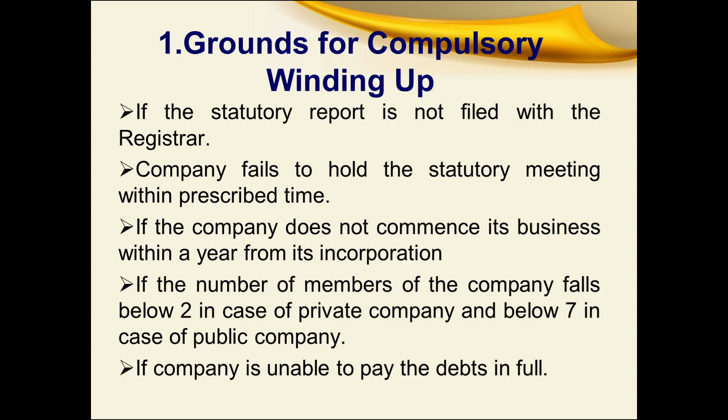Suppose they get the certificate of incorporation, then within one year the company must start, otherwise they go for compulsory winding up. Then next comes, if the number of members of the company falls. We all know that the minimum number of members in a private company is 2, and for a public company it is 7. So if the number of members falls below the minimum level, then also they go for compulsory winding up. The final ground is, if the company is unable to pay its debts in full, then also they go for compulsory winding up.